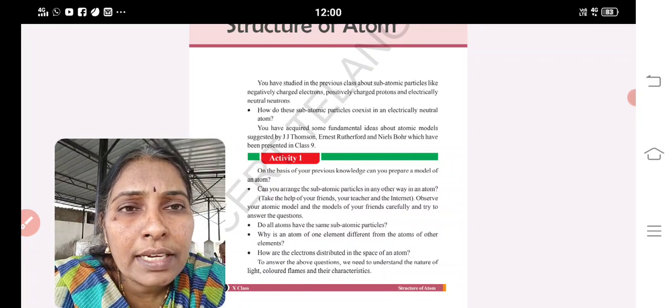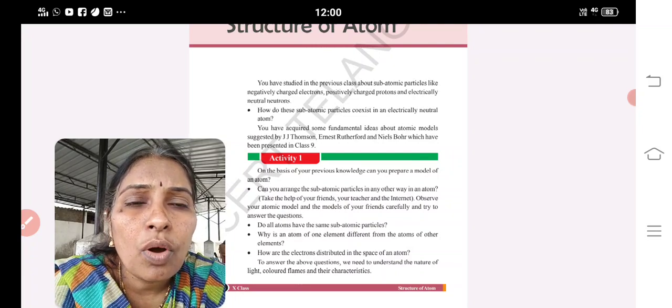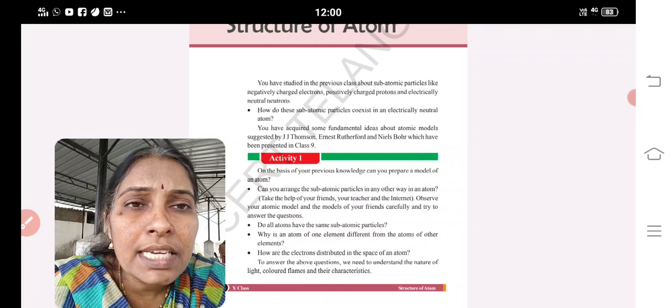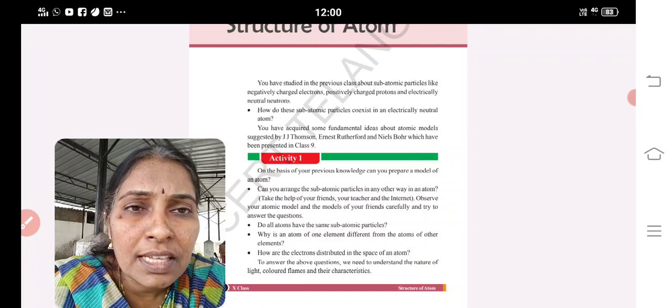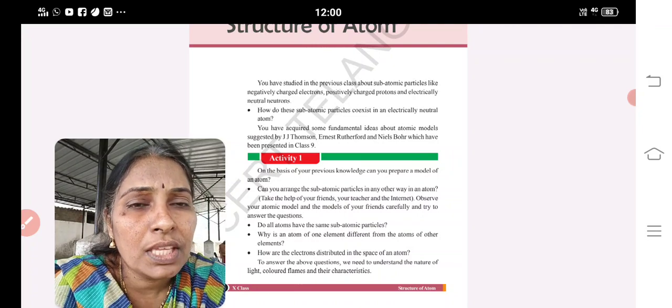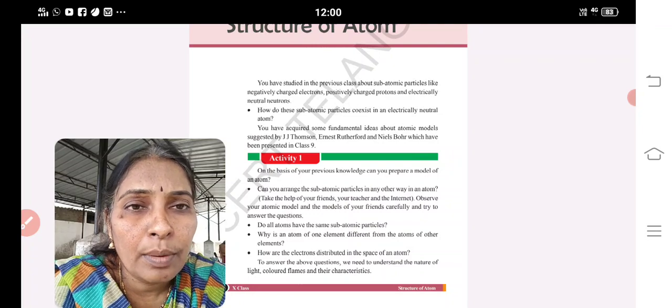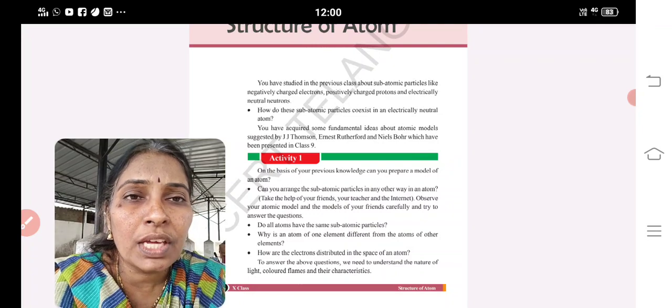Next, octave theory. John Newlands is a scientist who proposed the octave theory. What is meant by octave theory? Oct means eight. Arranging eight elements in a group such that the first element resembles the eighth element in properties; the eighth element is a repetition of the first.